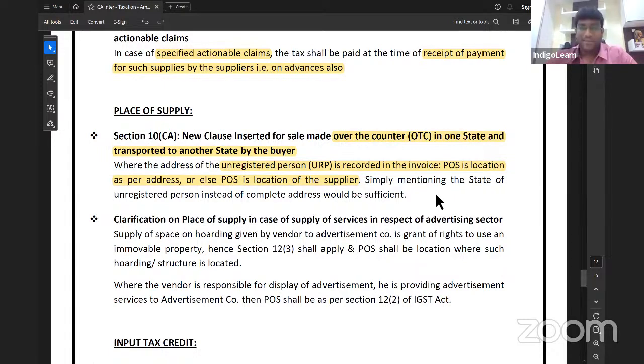If the address of the recipient, that is the unregistered person, is recorded, the place of supply is the location as per the address. And if it is not recorded, the place of supply is the location of the supplier. Simply mentioning the state of the unregistered person instead of the complete address will be sufficient. Need not mention the full address. If the state is mentioned, that itself is sufficient.